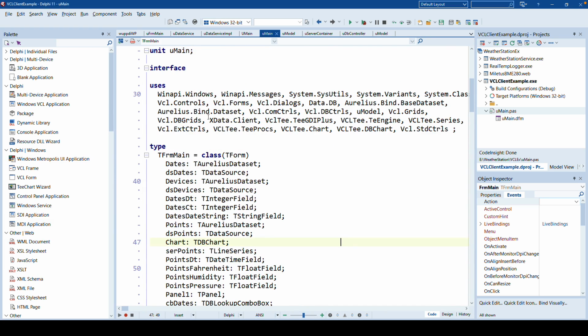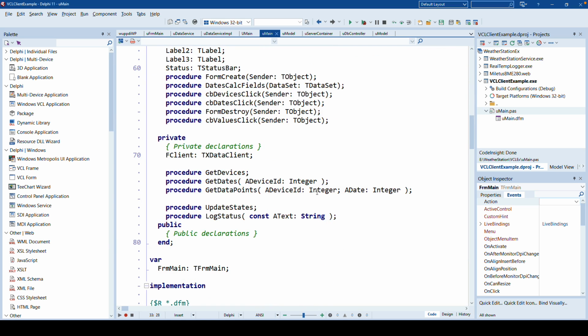It is a class which is included in the XData.Client unit. Best practice here, after talking to the engineer, if you use it in a scenario like this, is to create one XData client and let the XData client handle all the objects that you request from the web service, because you can work with objects. You don't have to work with any cryptic strings that you need to decode.